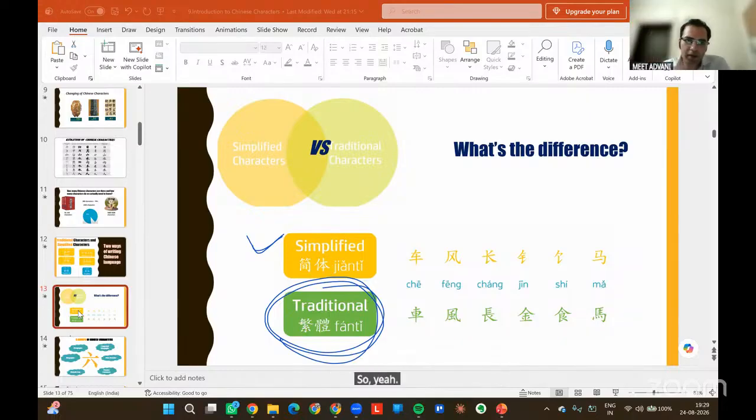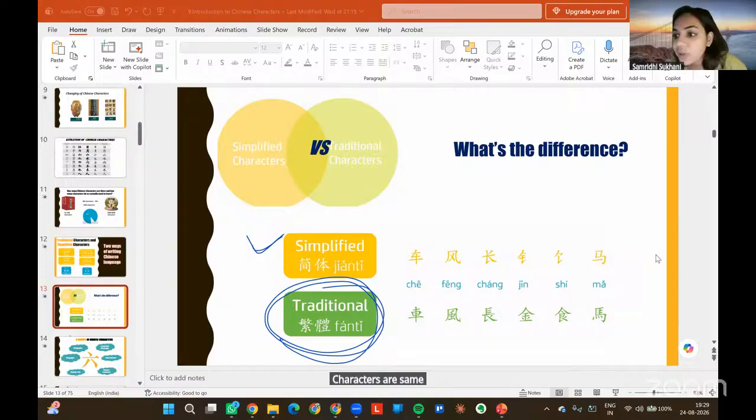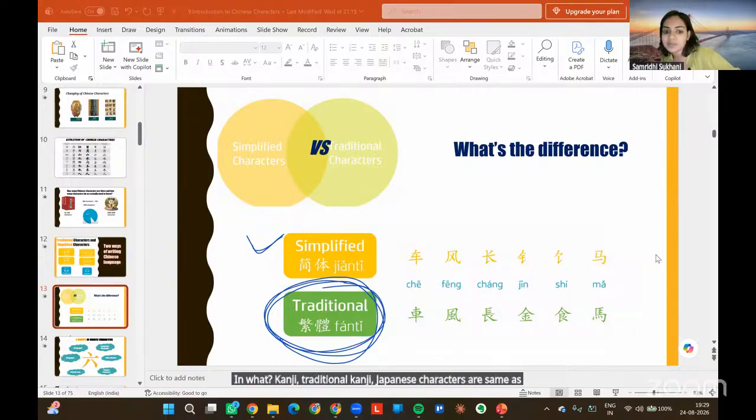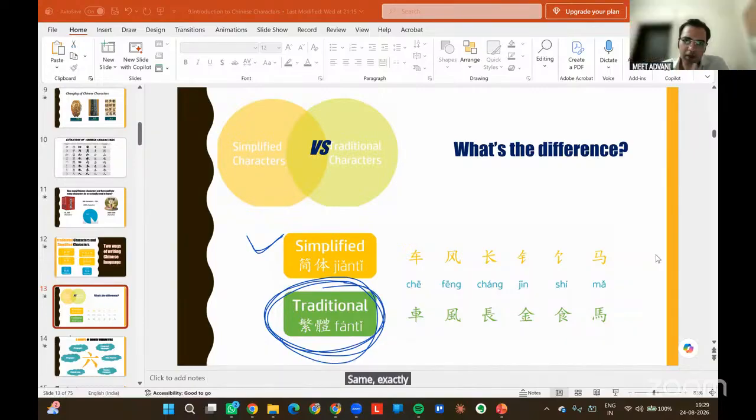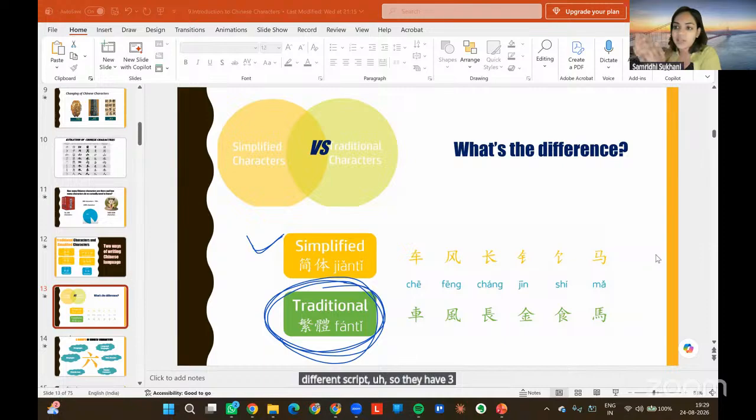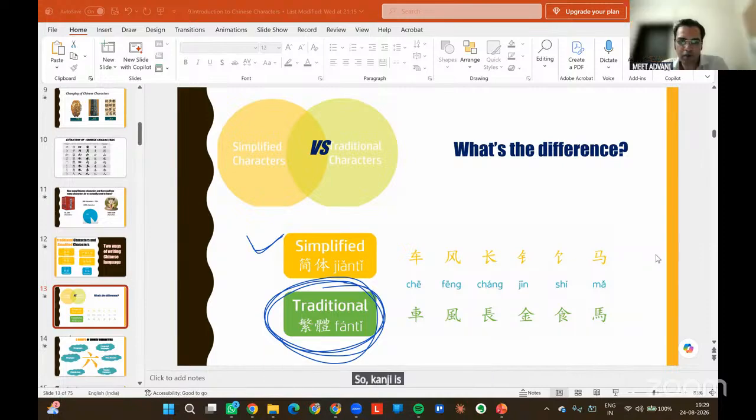Yeah. The characters are the same? Yeah, kanji is the same. Traditional kanji, Japanese characters, are the same as traditional Chinese. Exactly the same. Hiragana and katakana are a different script. So they have three scripts: hiragana, katakana, kanji. Kanji is coming from Chinese.